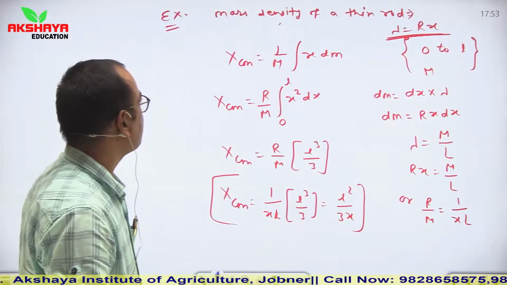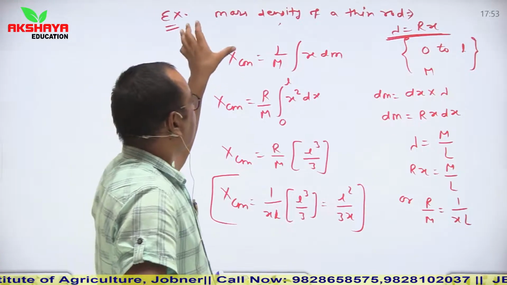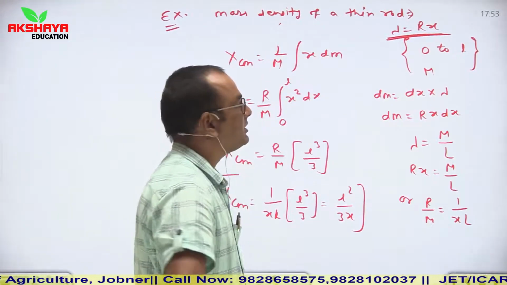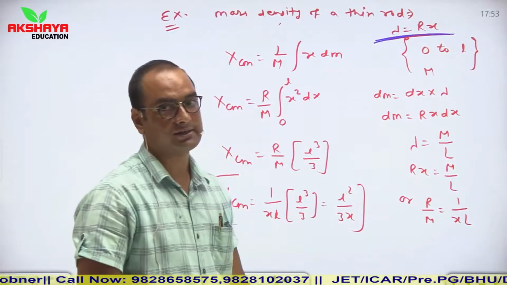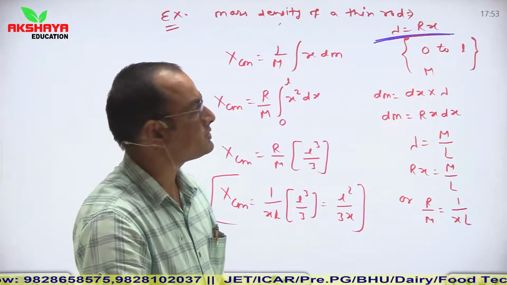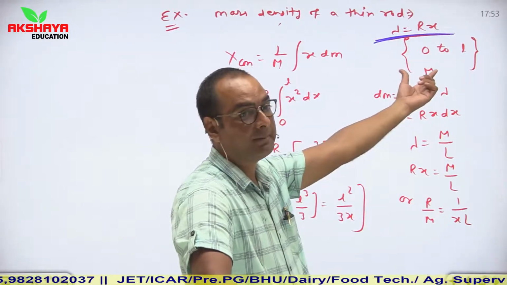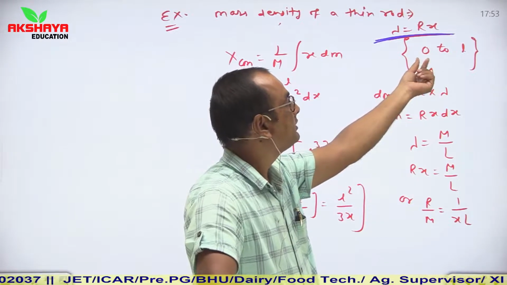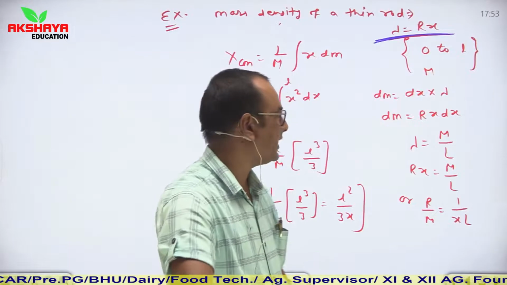Now next we are considering an example where the mass density of a thin rod is given as lambda is equal to Rx. I took this example only to explain the pattern of question. So lambda is equal to Rx, the mass of this rod is capital M, and you have to consider that its length varies from 0 to L, meaning the total length is L.